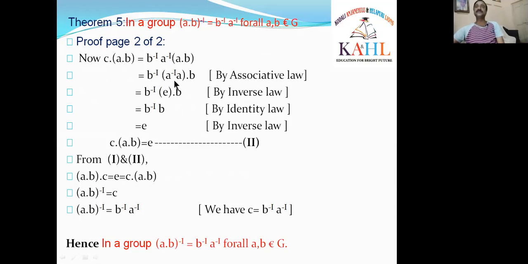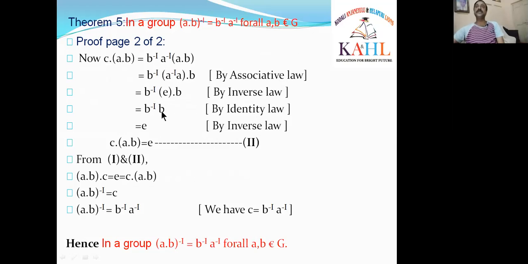Now what is A inverse A? B inverse is as it is, written in the next step. What is A inverse A? By the inverse law, A inverse A means E. Now B is as it is in the next step. What about E dot B? E is the identity, so E dot B gives B. B inverse is as it is, and E dot B is B because E is the identity element. By the identity law, I have written it on the right side.